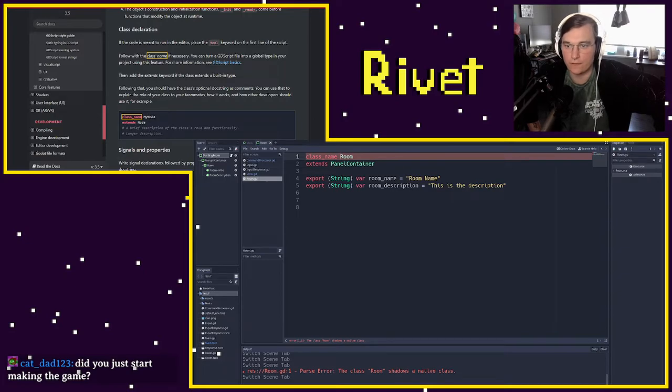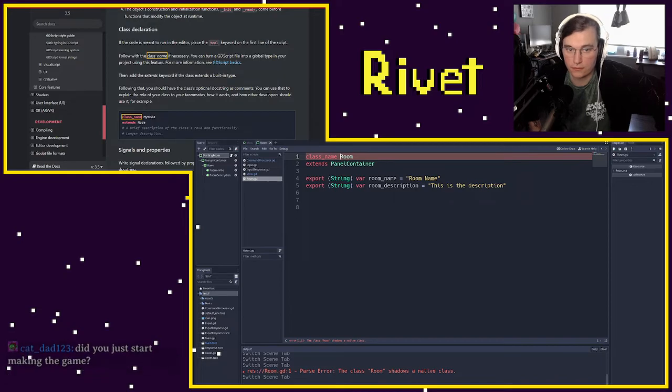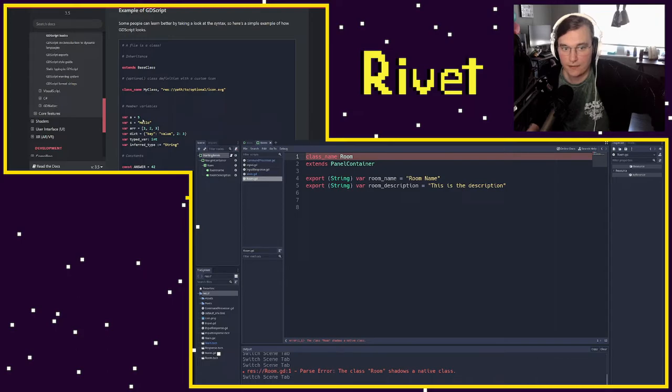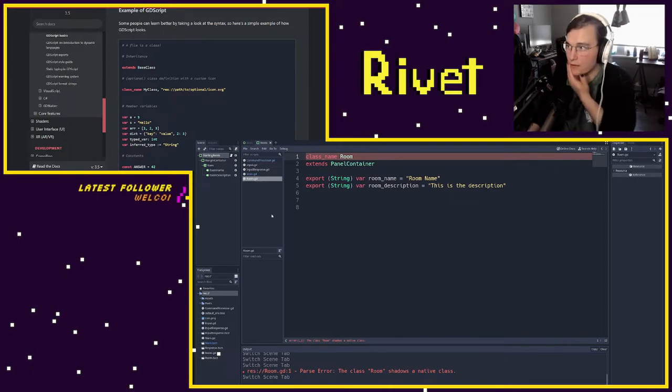Place the tool keyword on the first line of the script. Follow with the class name if necessary. You turn a GD script file into a global type in your project using this feature. Class name. A file is a class. Extends base class. Class name my class.